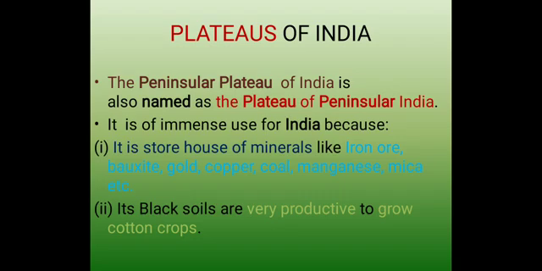That's why we call them plateaus of peninsular India, or the peninsular plateaus, because these plateaus are towards the southern part of our country, India. Understood?